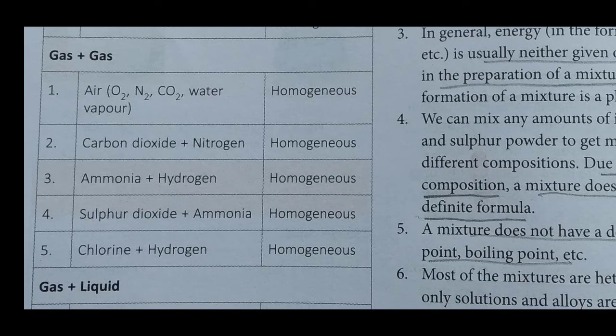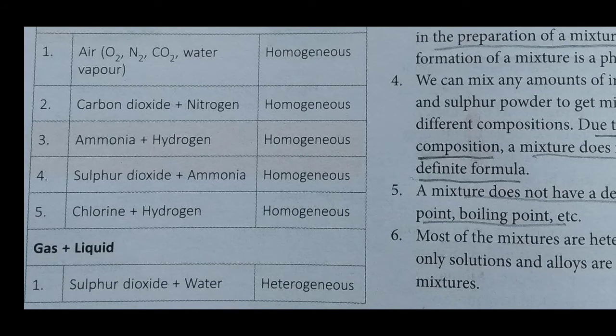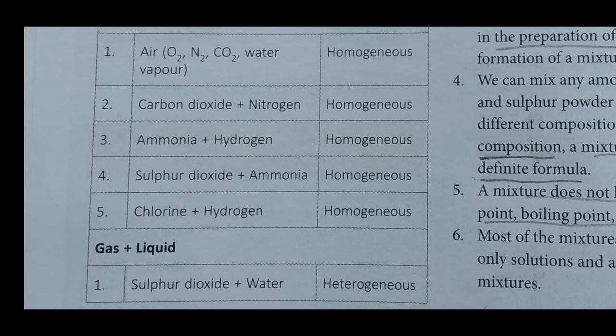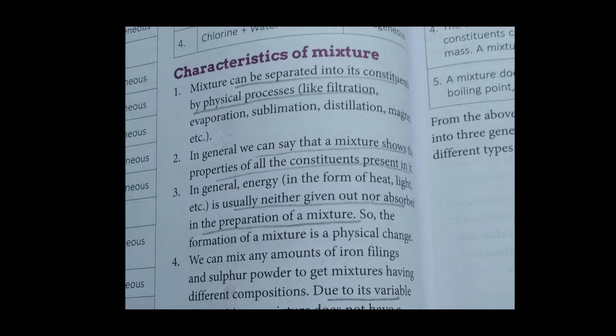Then carbon dioxide plus nitrogen is a homogeneous mixture, and many more, you can go through it. Then what about gas and liquid? Gas and liquid means liquid will be there and gases will be there. That is the example of heterogeneous mixture, like sulfur dioxide and water, ammonia and water, chlorine and water, chlorine water.